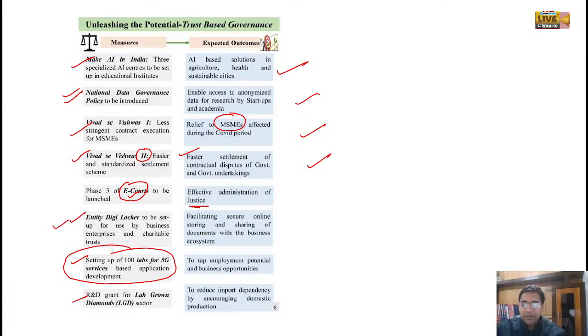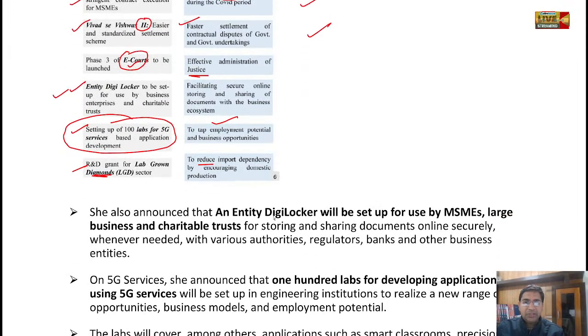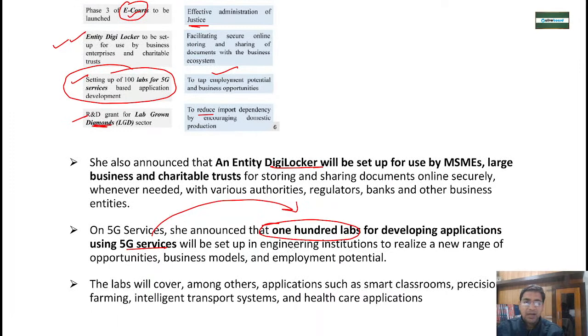Entity DigiLocker: we want to share our documents in DigiLocker because everything should be kept in a digital locker so that we can easily get it. Then 100 labs for 5G services are important for tapping the employment potential. Lab grown diamonds: the purpose is to reduce import dependency. So how many 5G labs? 100 labs. You have to remember that they said they will build 100 labs.